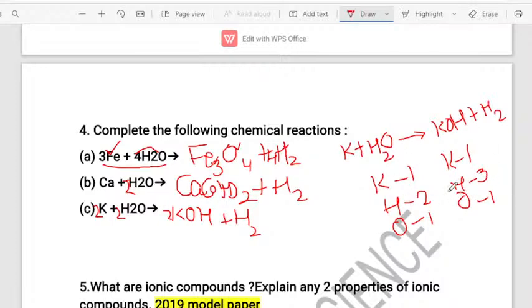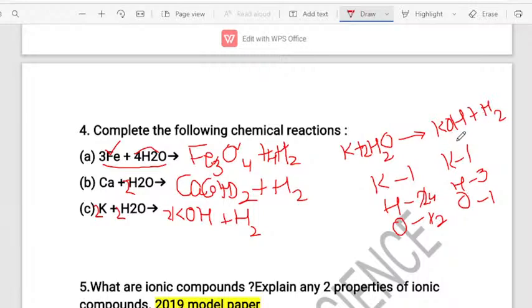So we have to balance the hydrogen. When we start to balance hydrogen, on the reactant side, we have to write a number in front of this. So let's write 2. If we write 2 in front of this, 2 twos are 4, we get 4 atoms of hydrogen, and 2 into oxygen, we get 2 atoms of oxygen. Now the number of hydrogen atoms has increased on the reactant side compared to the product side. Again we have to balance.